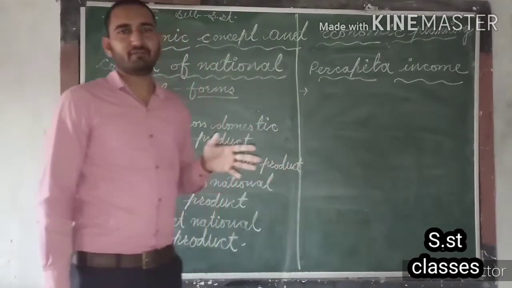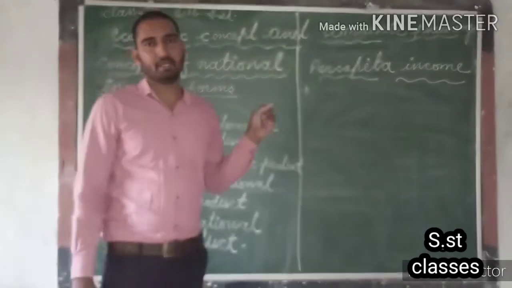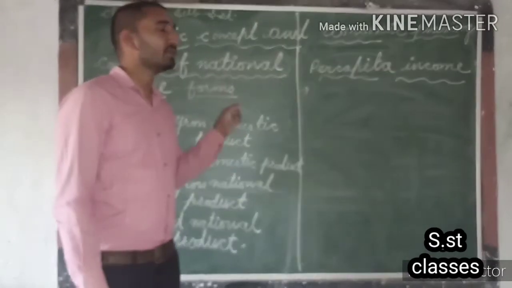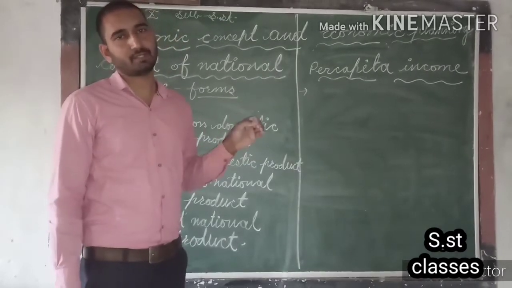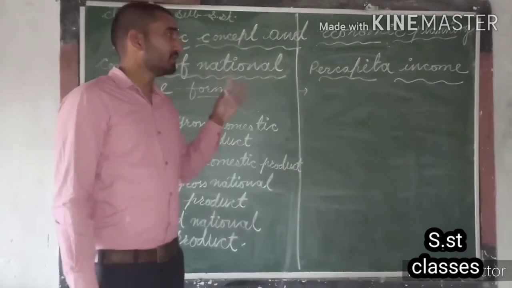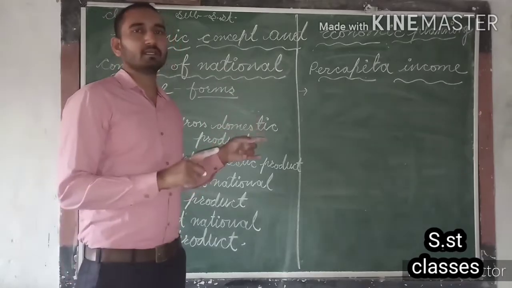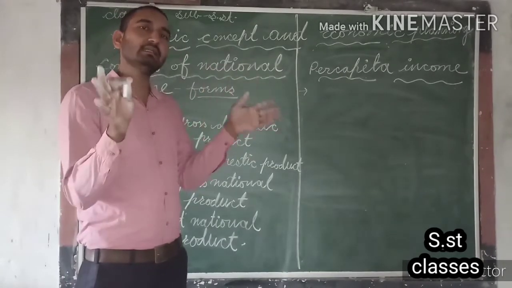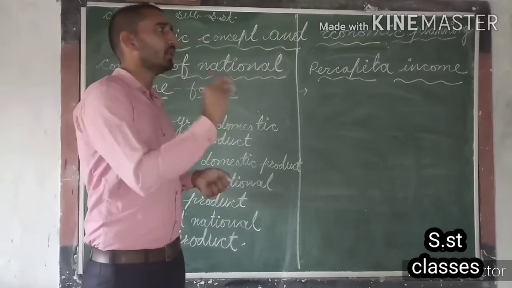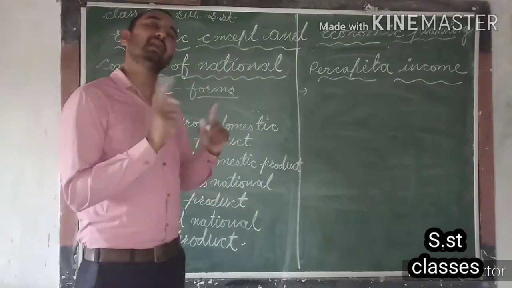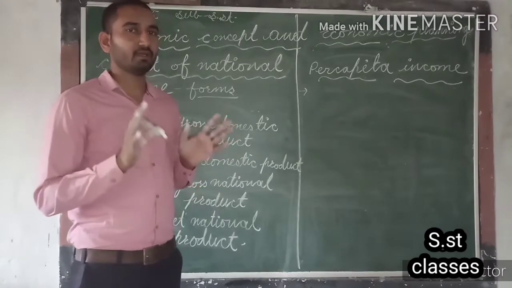In a simple manner, we can say that per capita income is the average income of every citizen of a country. Means if we divide the national income on average among all the citizens of the country, then that will become per capita income.